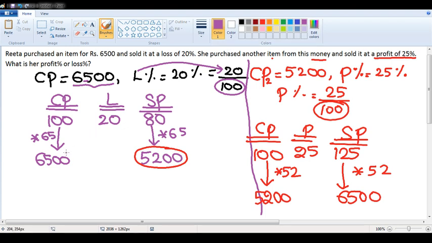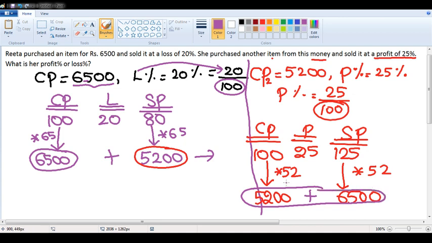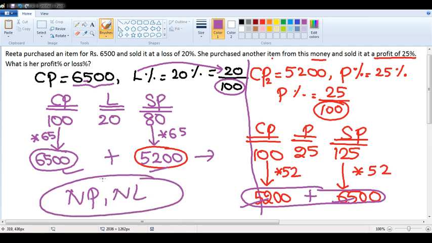In the first case, 6500 plus 5200 is our investment. In the second case also 5200 plus 6500. Both are same. Commutative law holds good for addition. 65 plus 52, 52 plus 65. Both are same. That means she is not getting anything as profit. She is not even losing anything. That means your answer is no profit, no loss. Answer for this question is no profit, no loss.